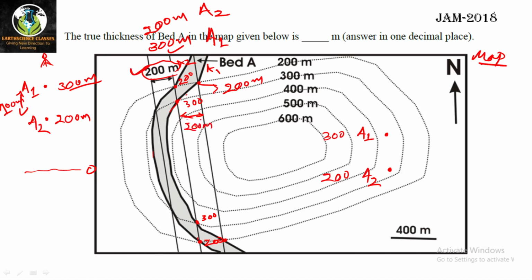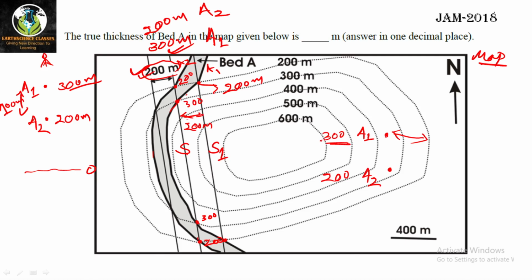The gap between two strike lines is given here as 200 meter. That means if you move from this point 200 meter this side, or 200 meter this side, you will find the A1 contact at 200 meter, right? For this strike line, let's say this is S and this is S1. For this point, you have a value of 300 meter, so you are finding the A1 contact at 300 meter elevation.